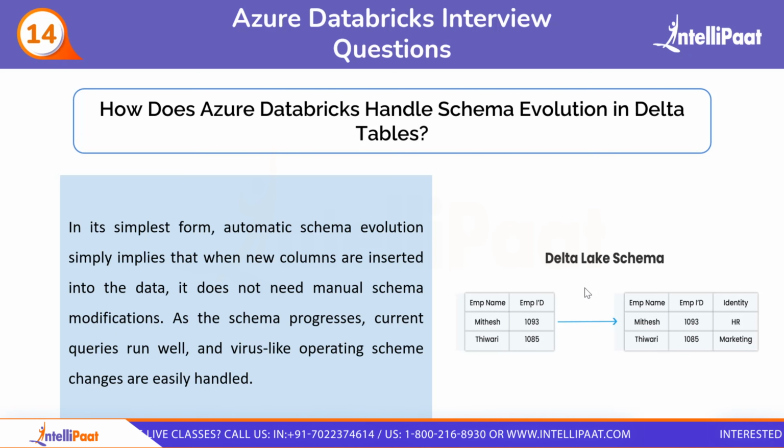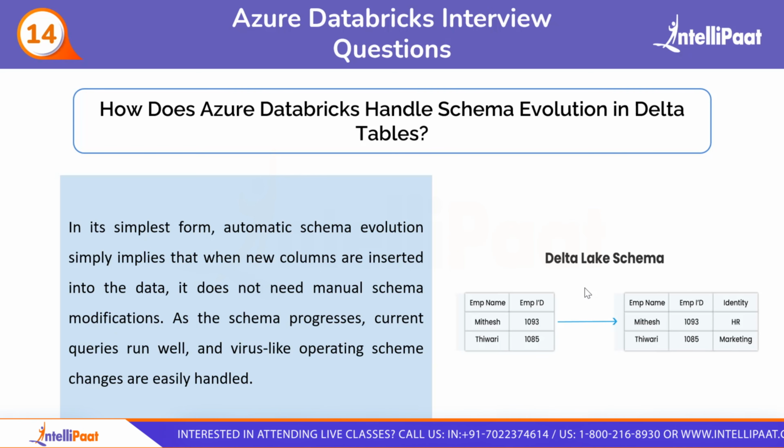So basically this means that in these Delta tables, you just have to start putting the values, and as the schema progresses, the current query is also running, and you don't have to put any manual interference in the process. As you can see from the picture, in the first process, employee name and employee ID are Mitesh and Tiwari, 1093 and 1085.